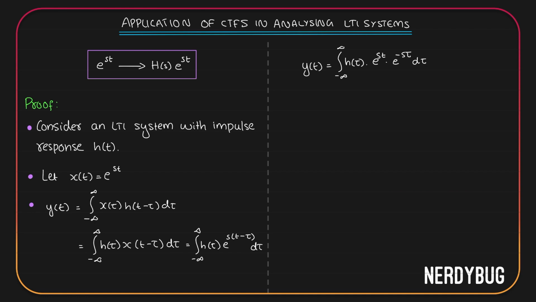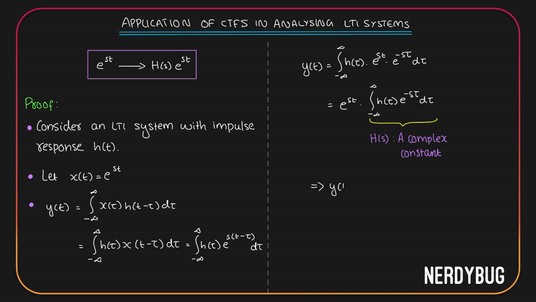Here the variable with respect to which we are doing the integration is tau. T is considered a constant. So e raised to st can be taken out of the integration. This becomes e raised to st multiplied by integral from minus infinity to infinity h of tau e raised to minus s tau d tau. Isn't this of the form h of s multiplied by e raised to st? We have e raised to st, and what we have over here is a function of s. When you calculate this integral, you will get a complex constant and we will call it h of s.